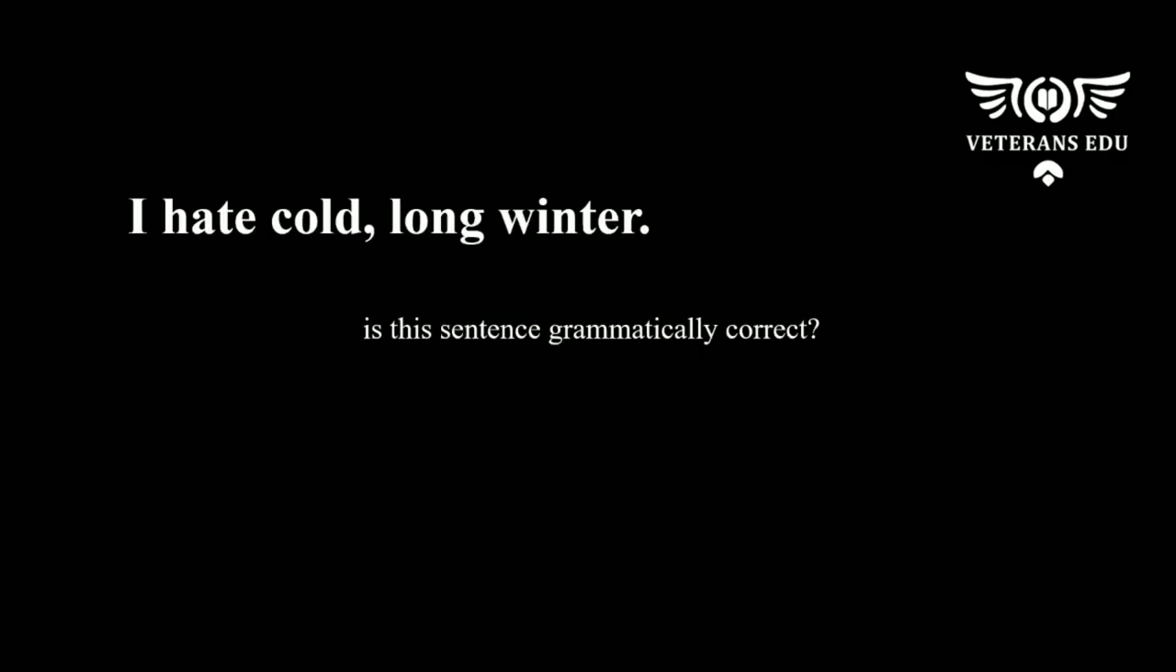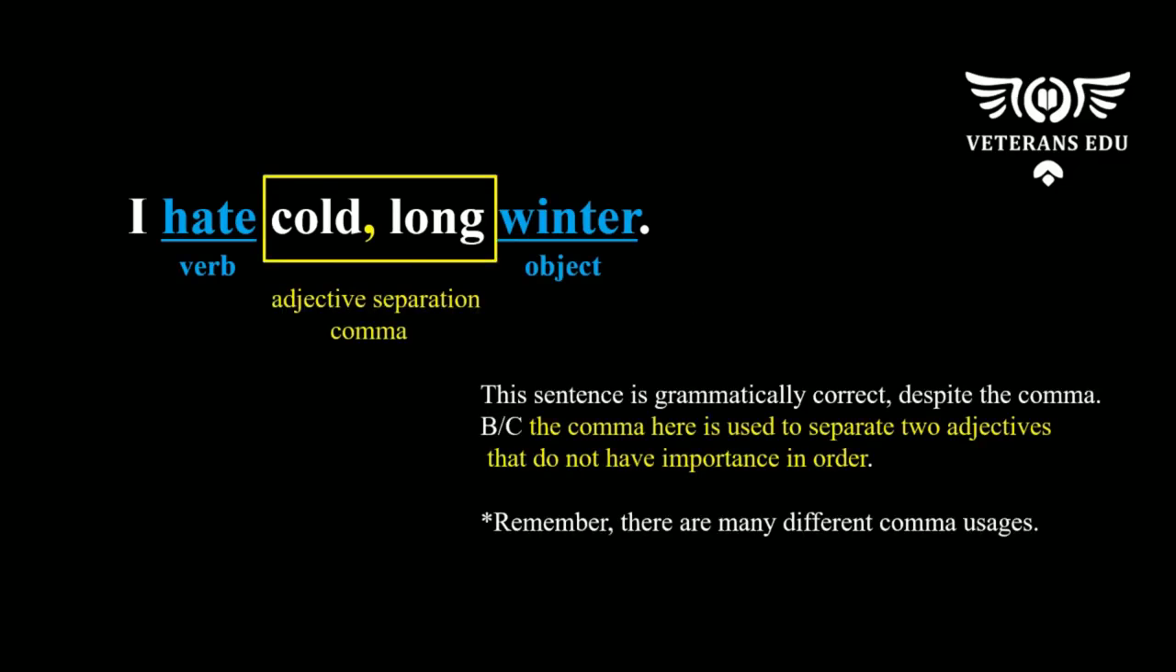Is this sentence grammatically correct? I guess what I want to ask you is, is this sentence grammatically correct even though I'm using one comma between the verb and the object? The answer is yes. And this is because there are many different comma usages in the English language. I'm using a comma here to separate two different adjectives when order is not important. Therefore, I'm not violating any parallel punctuation rule.